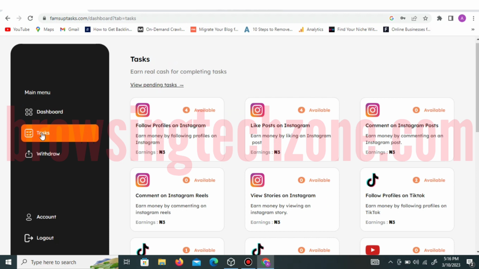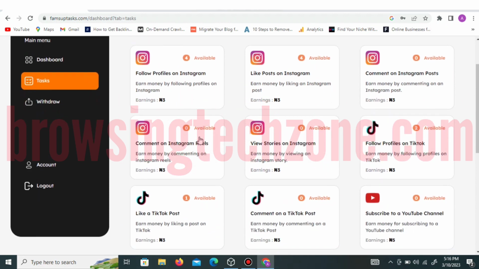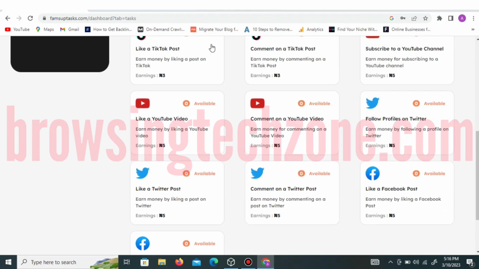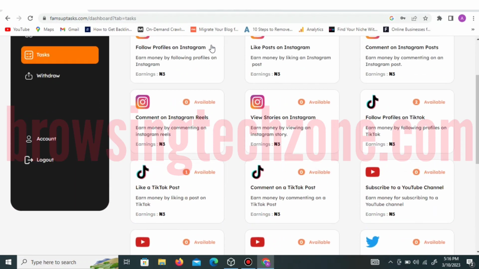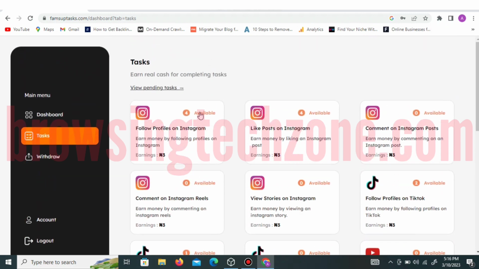But for now, the minimum withdrawal is 500 naira, and these are tasks that you will be able to do. Can you see? This is my task page, and as you can see, we have Instagram task, YouTube task, Twitter task, Instagram, and etc. like that.